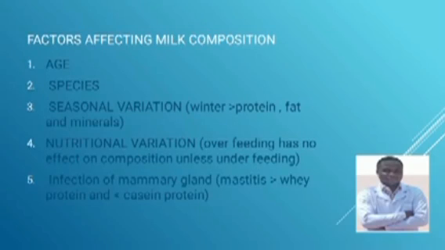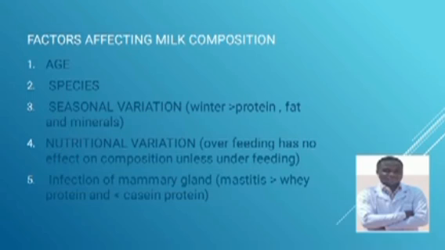As we discussed before, human beings contain a high quantity of whey protein, but animals contain a high quantity of casein protein. Therefore, their composition varies from species to species. That is genetically determined. But we also have seasonal variation.